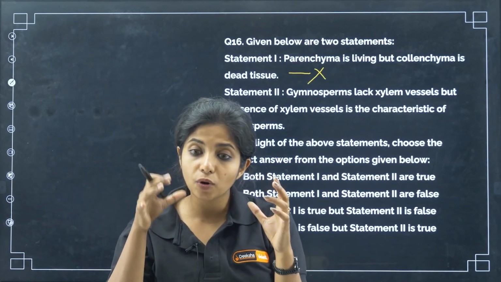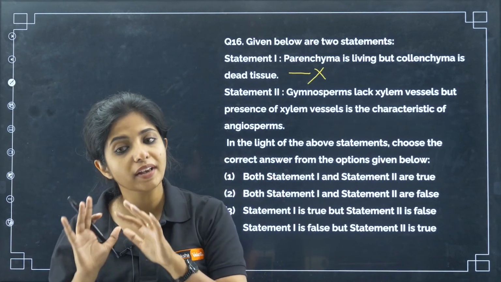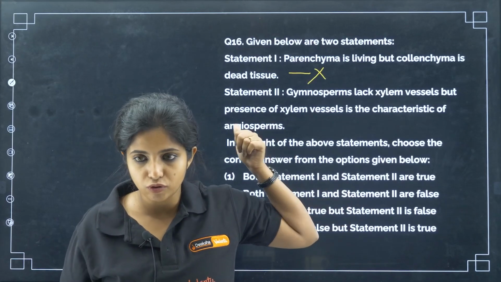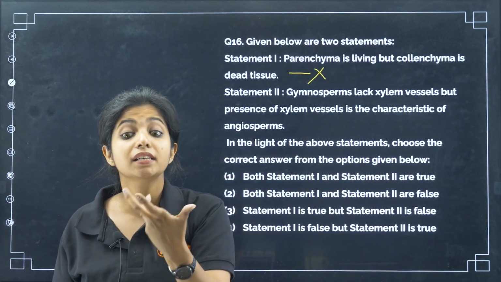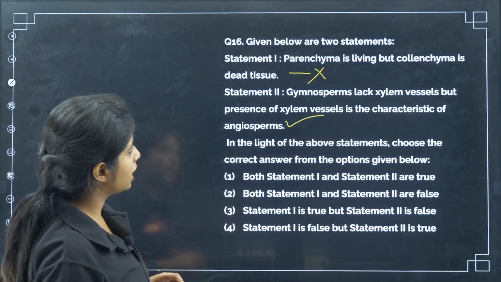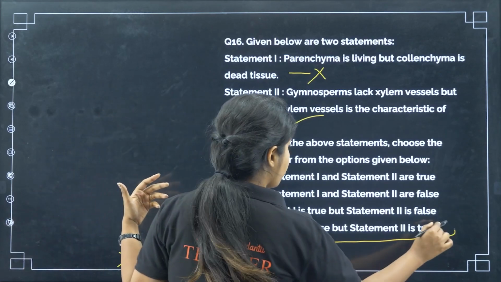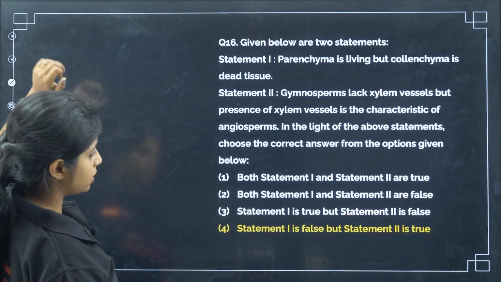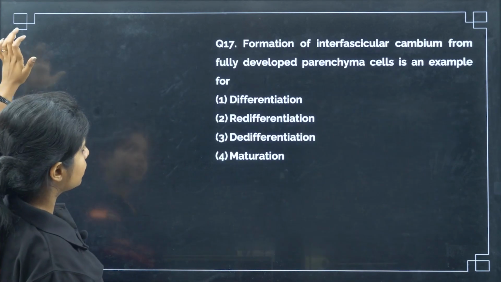Xylem is a tissue made up of lots of different types of cells. In that, one type of cell is the xylem vessel. So xylem vessel is not there in the case of gymnosperms, and xylem vessel is there in the case of angiosperms, and that is a characteristic feature of angiosperms as well. Is this correct or not? This is correct. So can I say statement 1 is wrong and statement 2 is correct? So with that I get 4 as the correct answer. The fourth statement is the correct answer. Okay, going ahead.